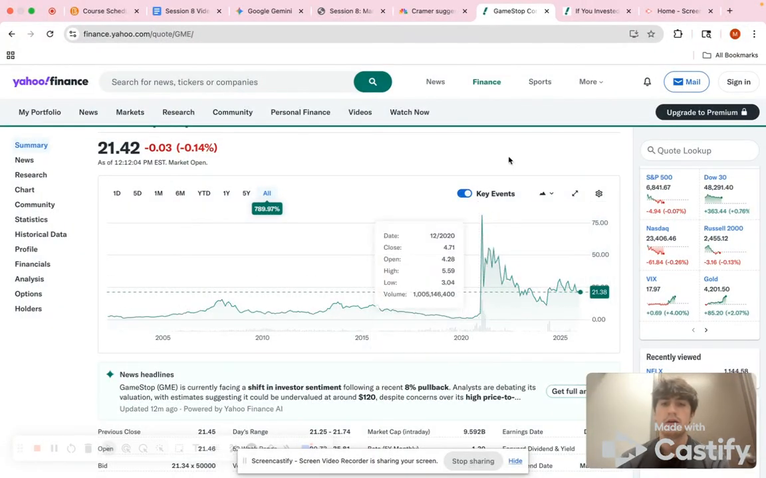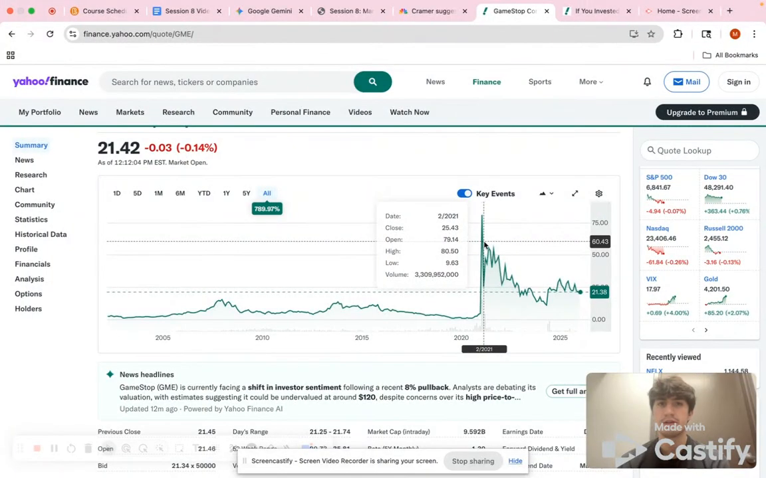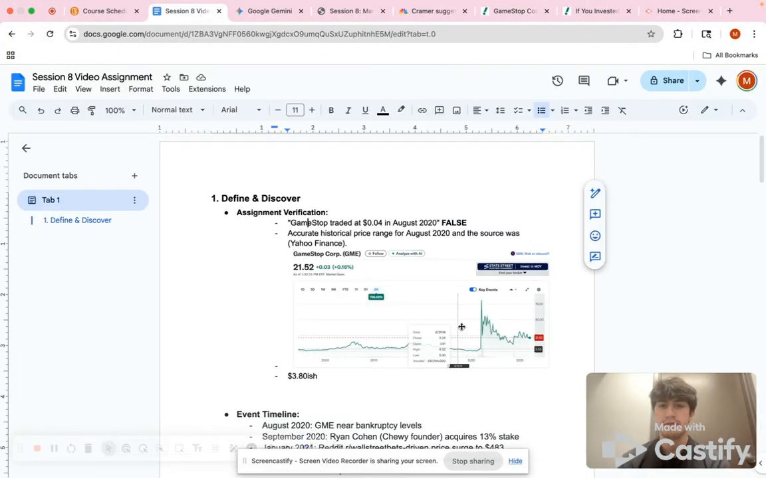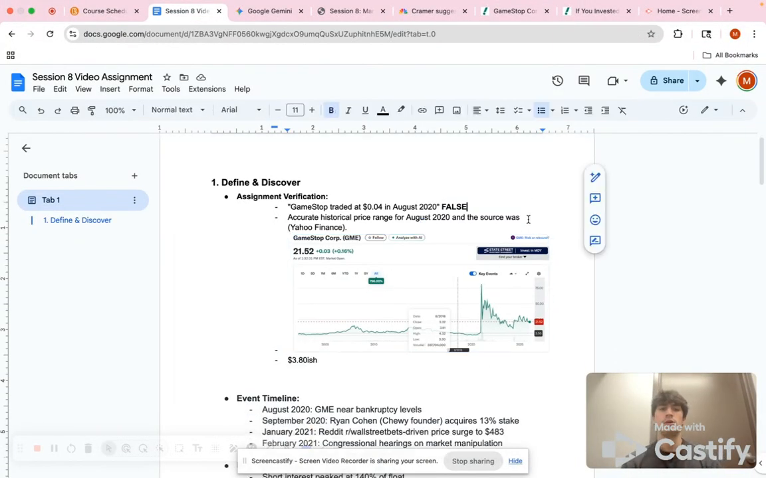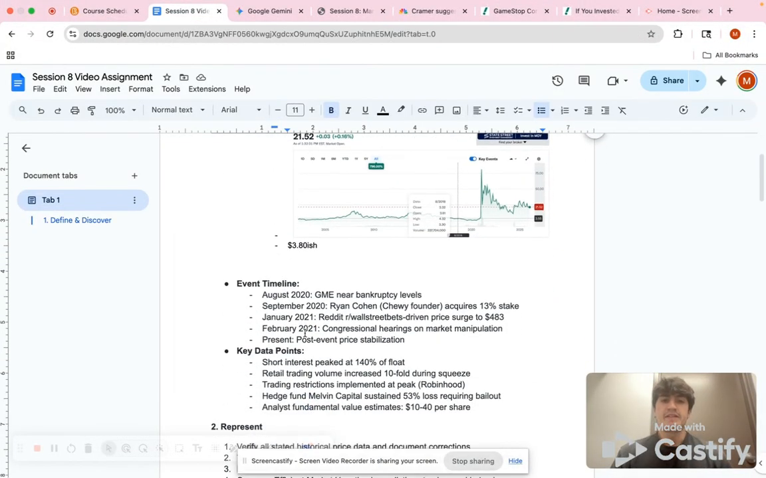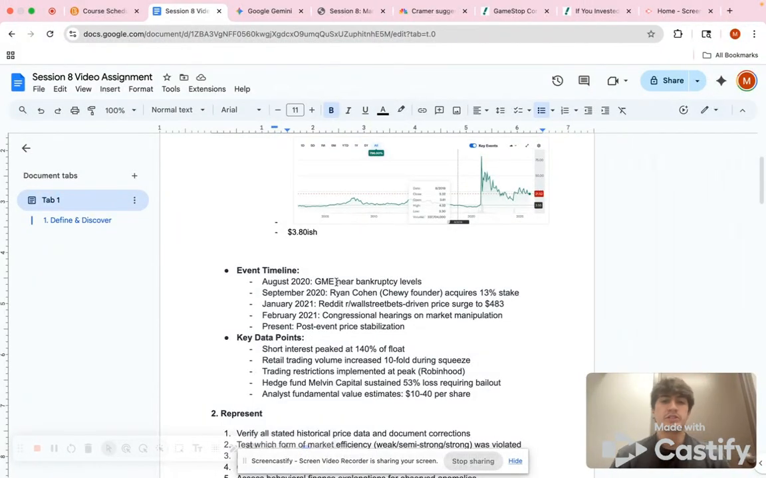But this is the spike that we're going to talk about later. I screenshotted it for now, just right here. Then we're going to look at the timeline of how this all happened. GME is GameStop. So GameStop goes near bankruptcy, and then the Chewy founder took a 13% stake of it in September.